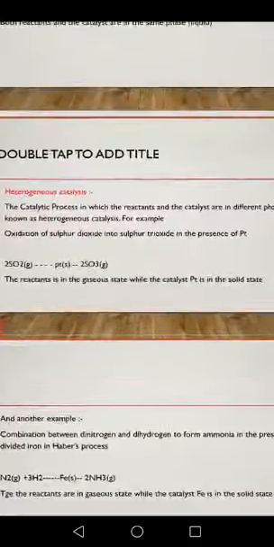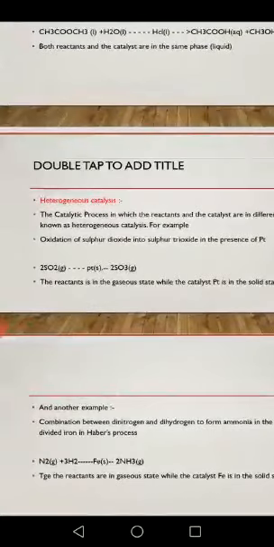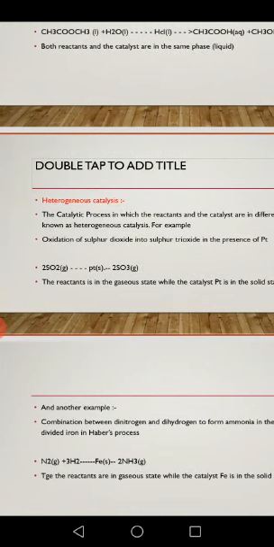And another example: nitrogen and hydrogen converted into ammonia in the presence of iron. Nitrogen is in the gas state, the other reactant hydrogen is also in the gas state, and iron is in the solid state. So the reactants and catalyst are in different phases, which is known as heterogeneous catalysis.